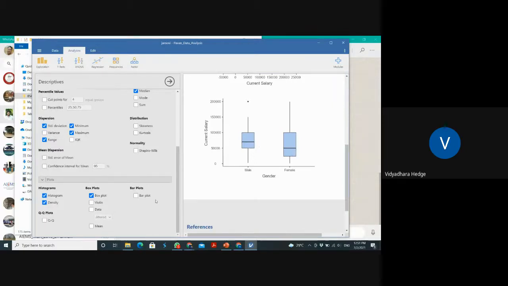Now, in this particular software, we have something very beautiful, called violins. Nowhere else will you get this. So this is the violin. That means data are distributed in this particular region.